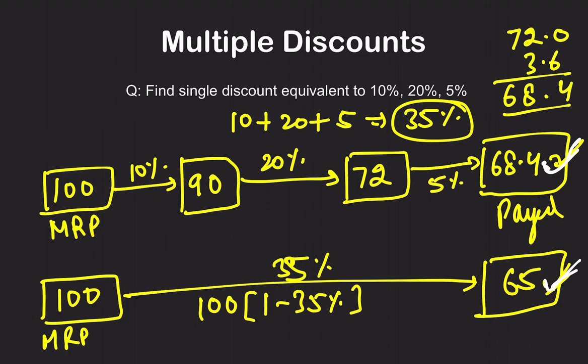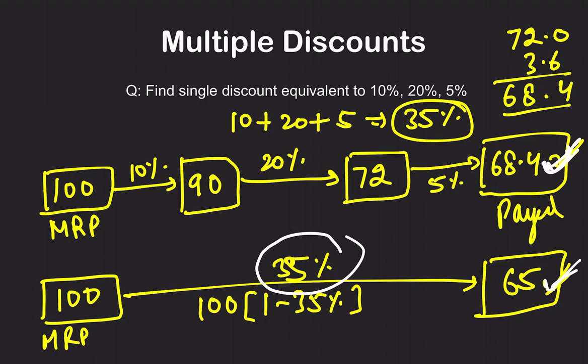So whenever the shopkeeper says next time, rather than giving you 35%, I am going to give you multiple discounts, say no, go for a single discount. That is going to be more beneficial for you, right? So single discount and multiple discount. In the first case, we are getting it for 68.4 rupees and not for 65 rupees, which we would have got if we had been given a single discount.